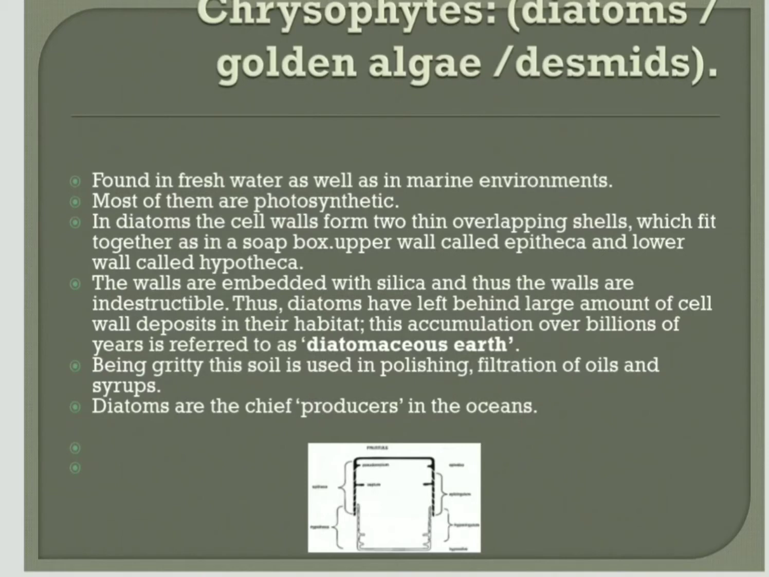It is very strong and indestructible, and it leaves behind a large amount of cell deposits in their habitat, which is called diatomaceous earth. It is gritty and used for polishing and filtration processes. So diatoms are the chief producers in the oceans. And the next organism is the dinoflagellates.